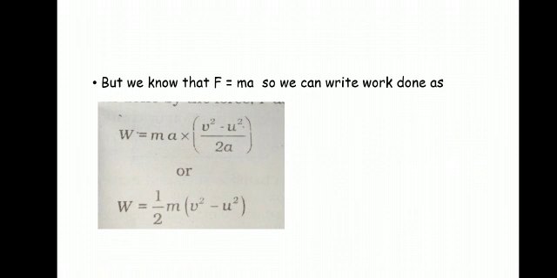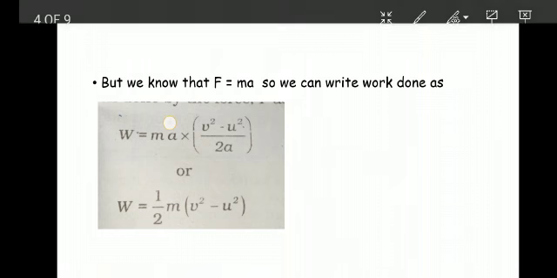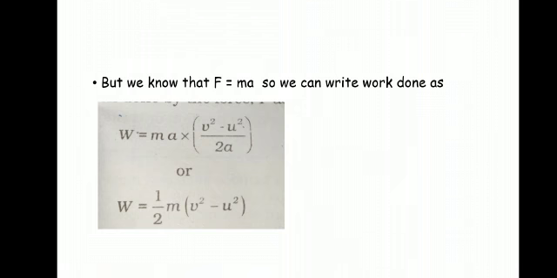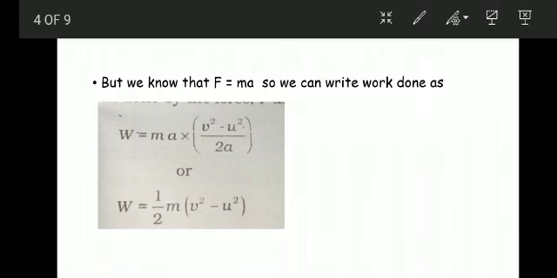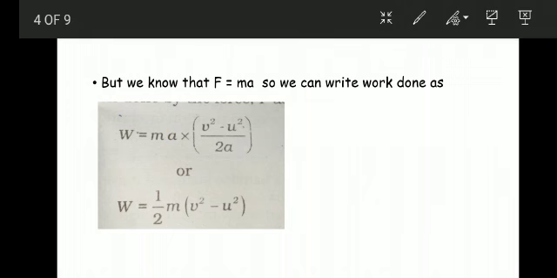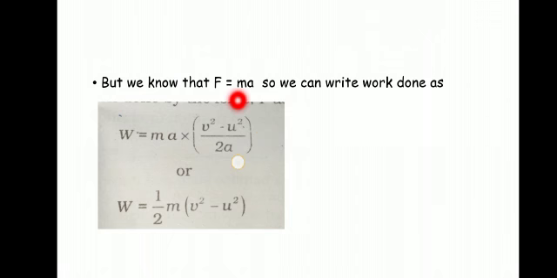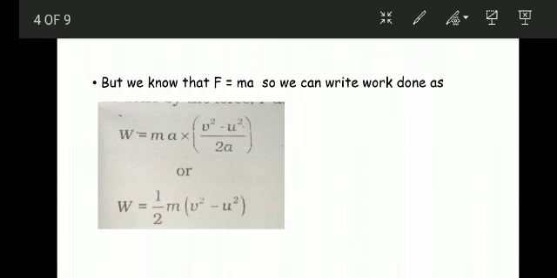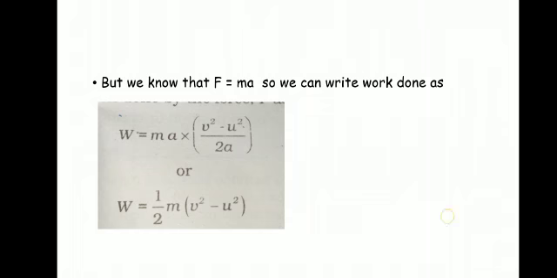When we rearrange, what do we get? This a and a will cancel. The 2 we will take outside, so it will become 1 by 2. So W is equal to half m into v square minus u square. So half of our work is done.